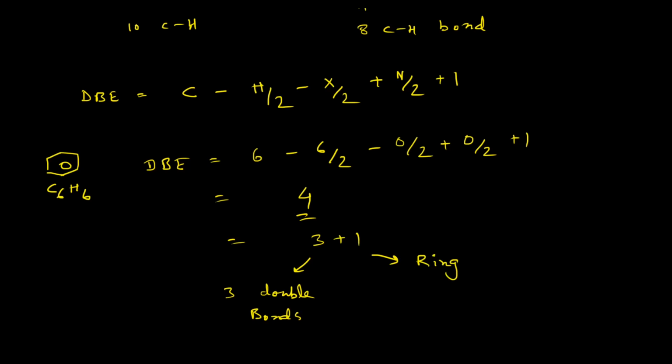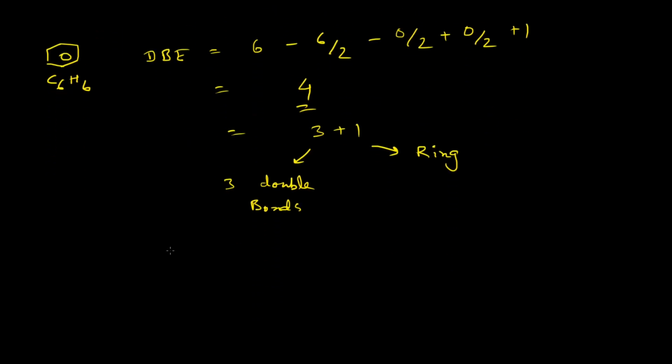Like this, the number 4, that is a double bond equivalent of 4, can suggest many other combinations. In the case of benzene, this is a possible combination where the molecule contains 3 double bonds and 1 ring. But in other cases, this 4 may suggest